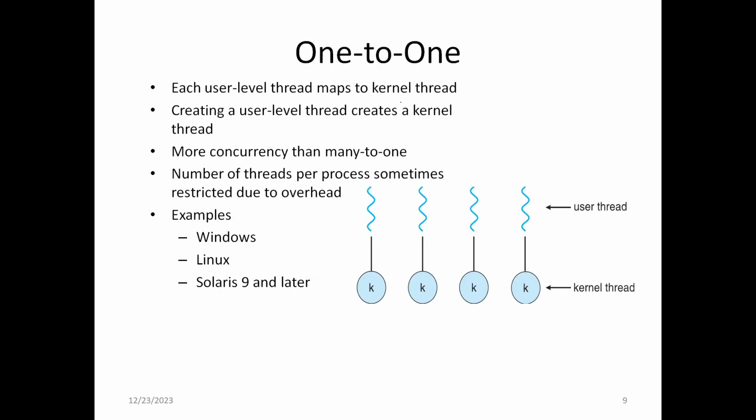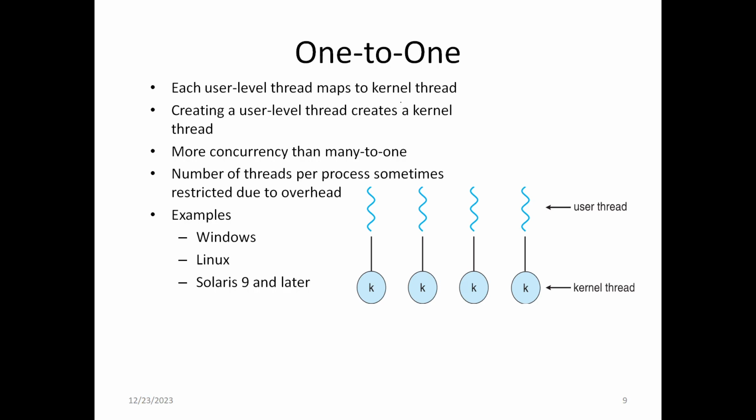The second model is the one-to-one model. So what is the one-to-one model? Each user level thread is mapped into a kernel level thread. Suppose we are creating one user level thread, we need to create one kernel level thread also. That is, creating a user level thread creates another kernel level thread. Here it produces more concurrency than the many-to-one model. Here all the threads can be executed at the same time.